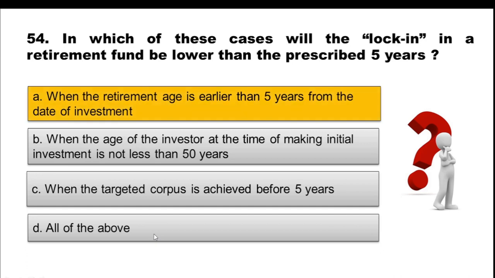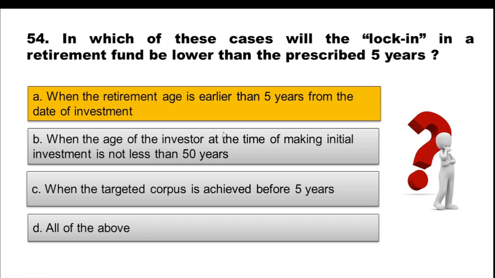And the correct option is when the retirement age is earlier than 5 years from the date of investment. So we know that these retirement funds come with a lock-in period of 5 years which cannot be compromised with. But in what cases can these 5 years be lower?